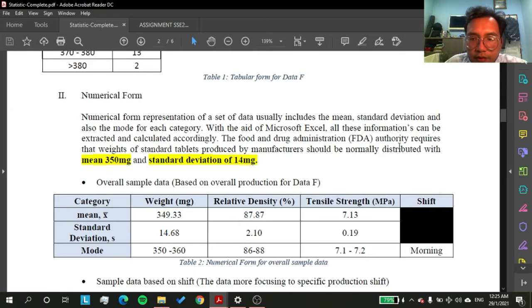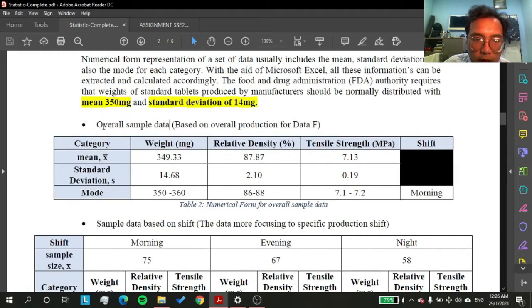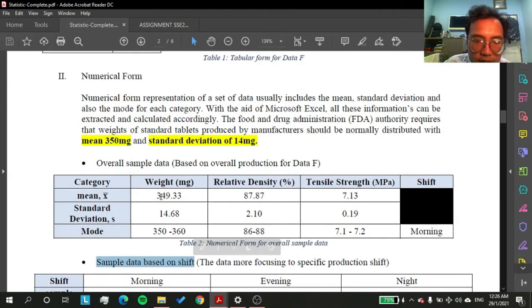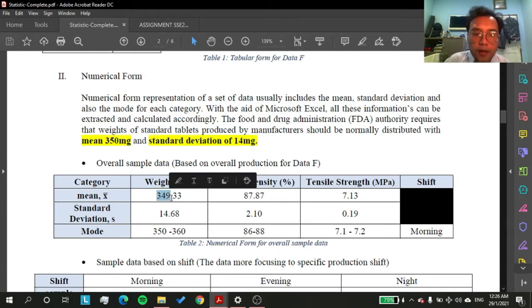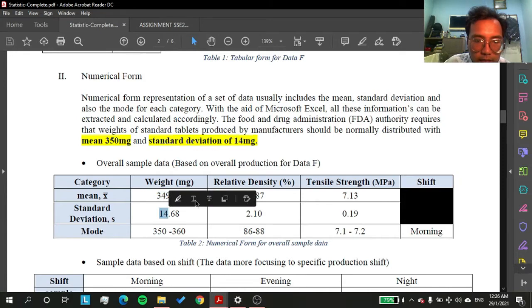As we know, the FDA requirement for the weight of a standard tablet produced is a mean between 300 and 350 mg with a standard deviation of 40 mg. I calculated for both the overall sample data and the sample data based on shift. For the overall sample data, the mean was 349.33 mg with a standard deviation of 14.68 mg.